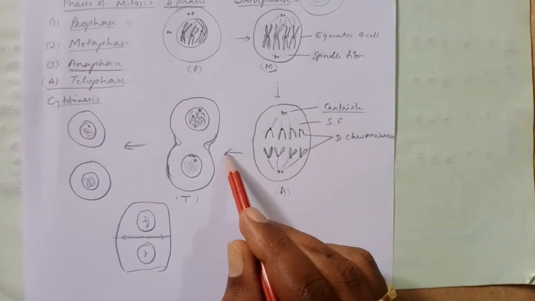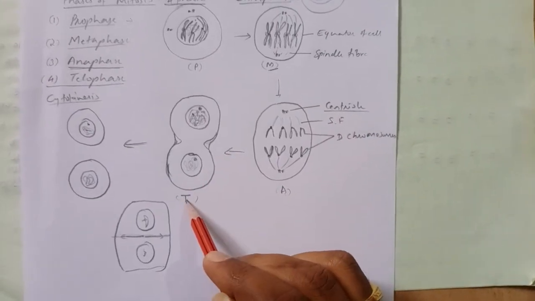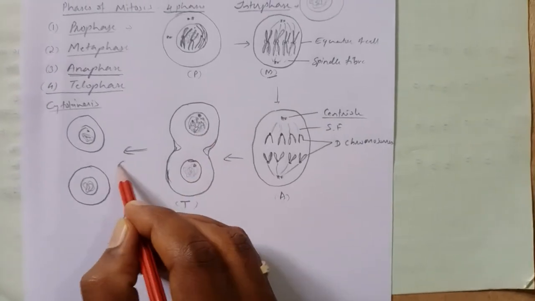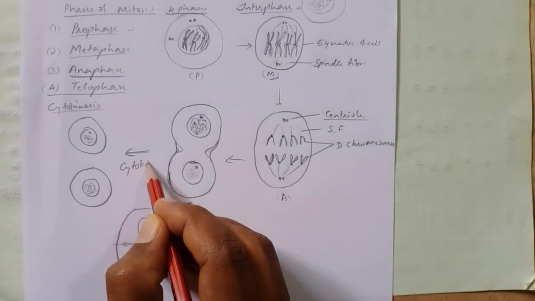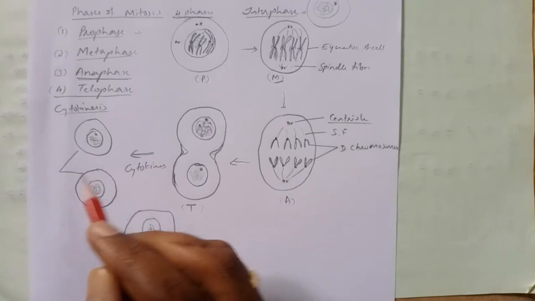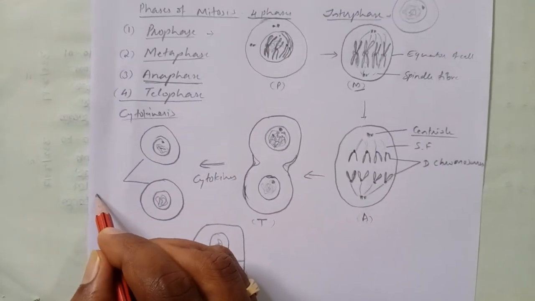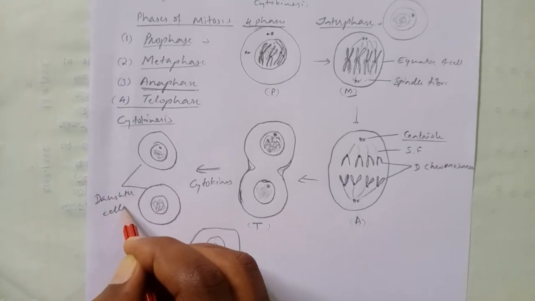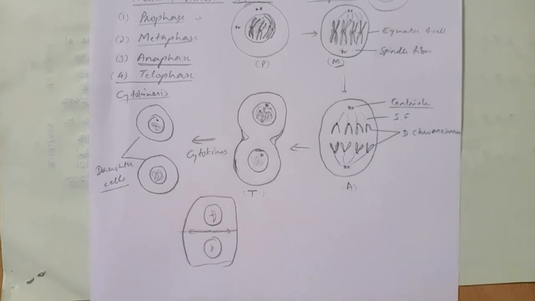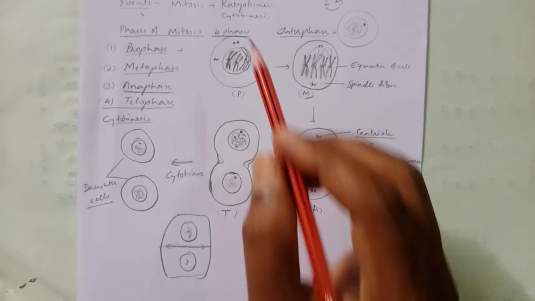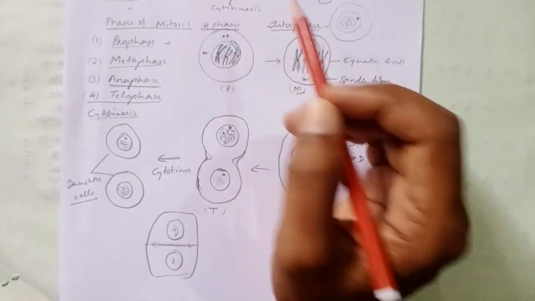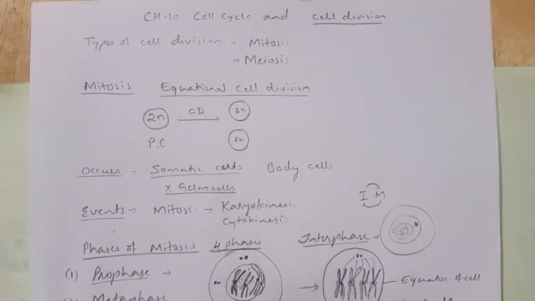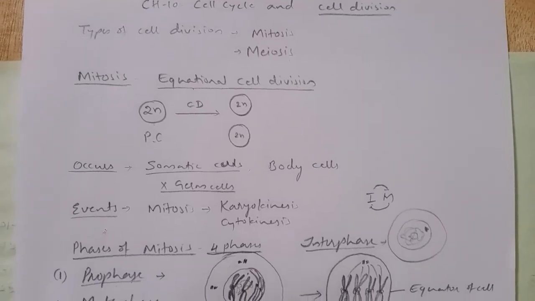And finally, in the telophase, the two daughter nuclei are formed, and by cytokinesis two daughter cells are formed. Daughter cells are formed after each mitosis. So this is called equational cell division. Remember, equational cell division you can observe here. So once again you can see all these points.